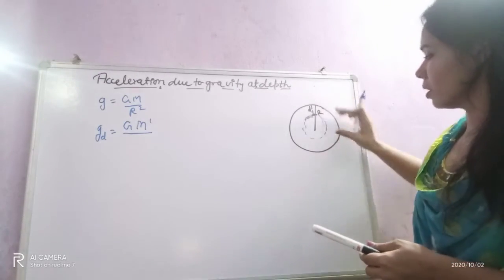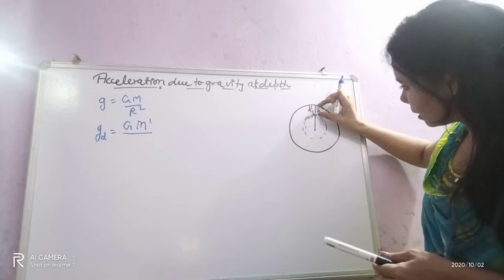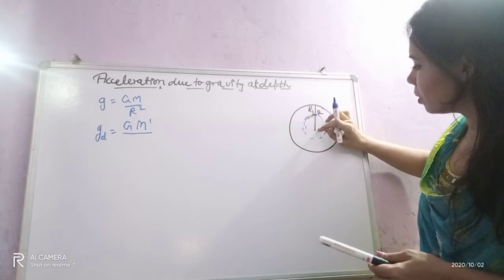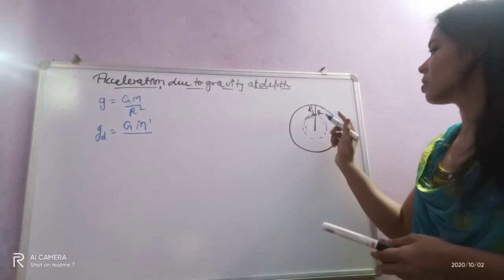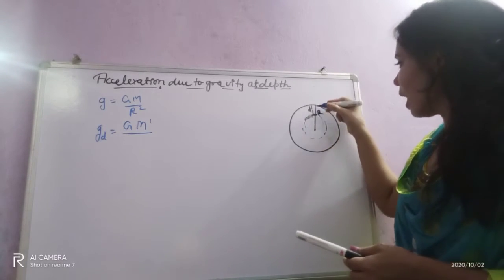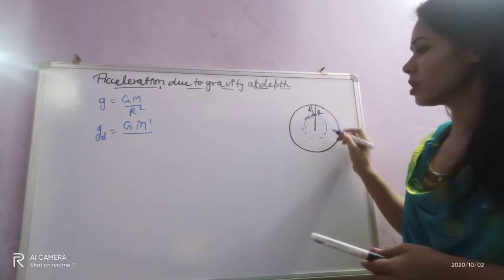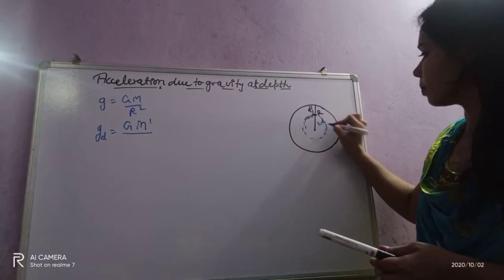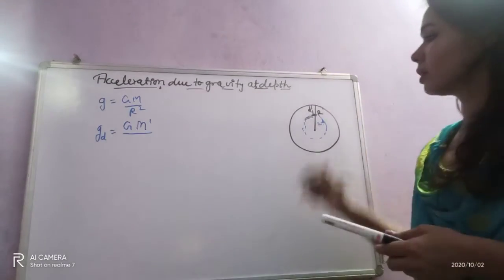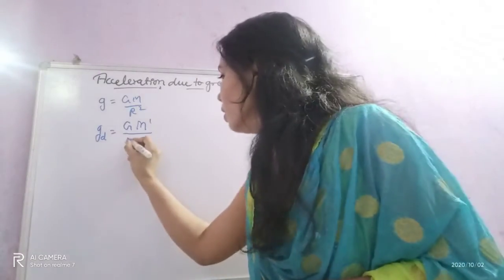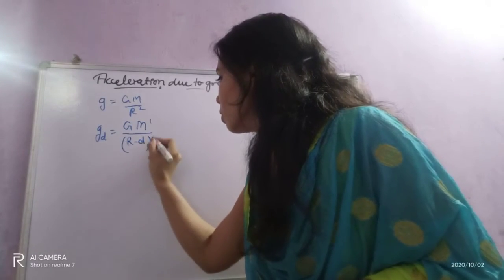The total is R, this one is d, so the distance is R minus d. So I'll write here (R minus d) square.